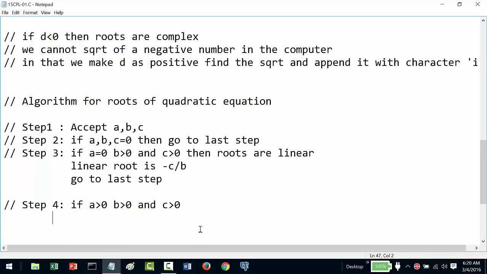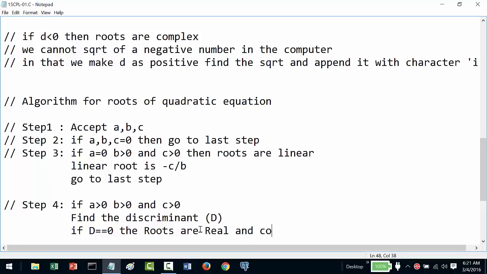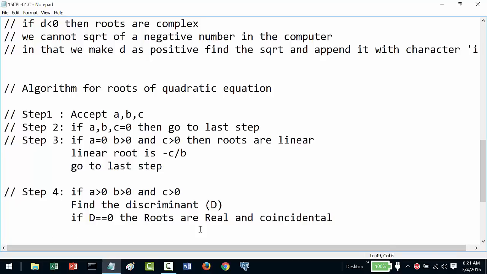In that, find the discriminant D. If D is equal to 0, then roots are real and coincidental, which is nothing but minus B by 2A.